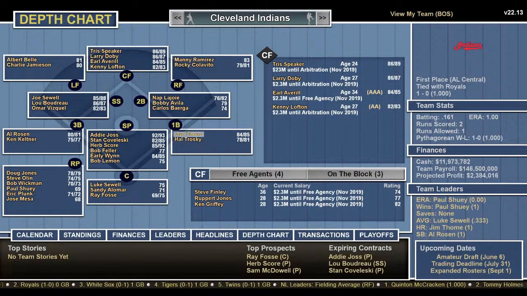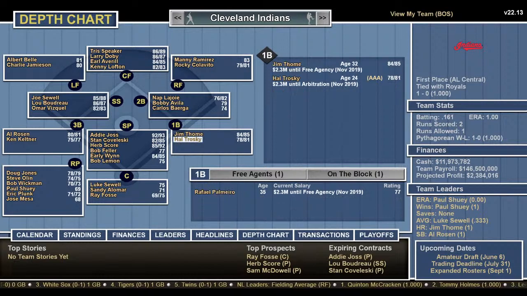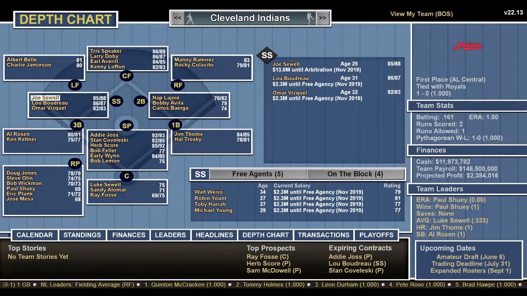At first base, you have Jim Thome and Hal Trosky, whose time period is in the 30s. Career batting average .314 with the Indians. I don't know if he played with anybody else. Nap Lajoie, Bobby Avila, and Carlos Baerga at second. All good players. Joe Sewell, he's from the dead ball era. At short, they have number one, then Lou Boudreau and Omar Vizquel.